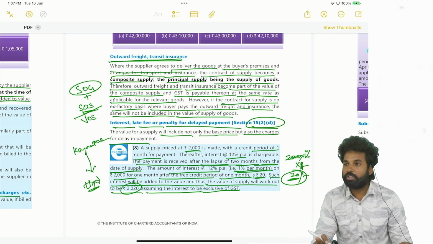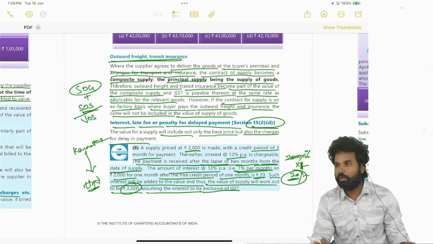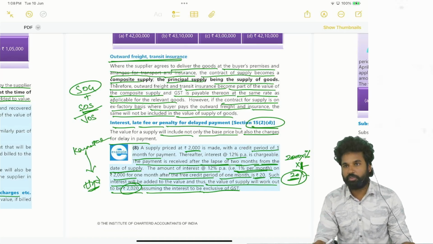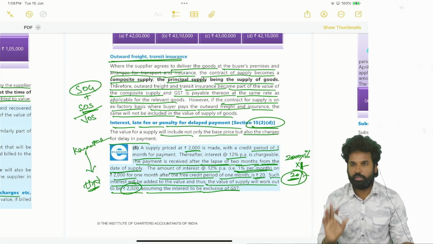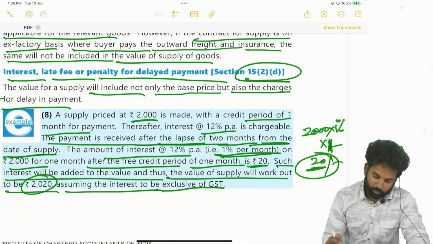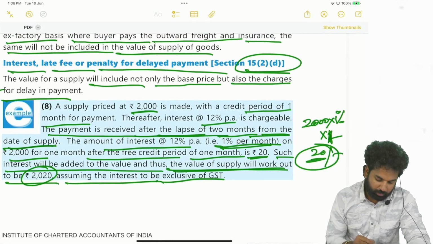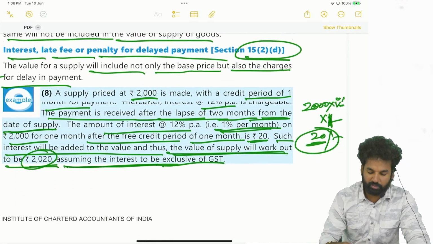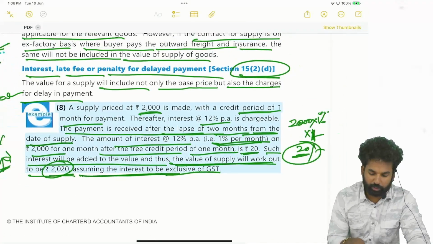If the question is silent about that point, you have to give a remark there that this amount is exclusive of GST. It is an assumption. You have to give your assumption there. So it is always safer to write an assumption there. Okay, so the value of the supply will work out to be 2020, assuming the interest to be exclusive of GST. So this is 15(2)(d).